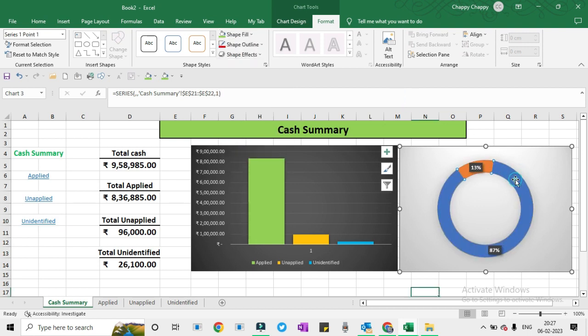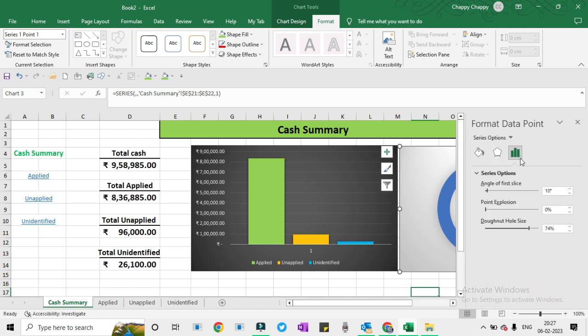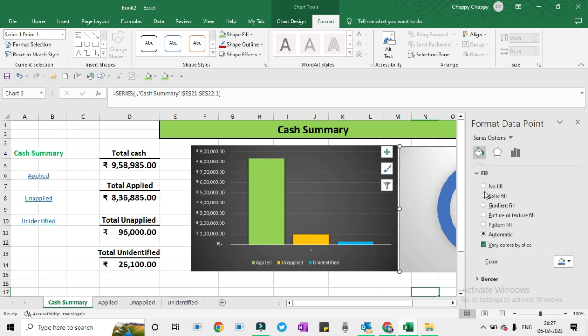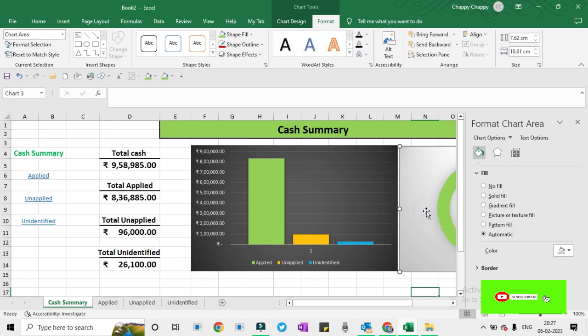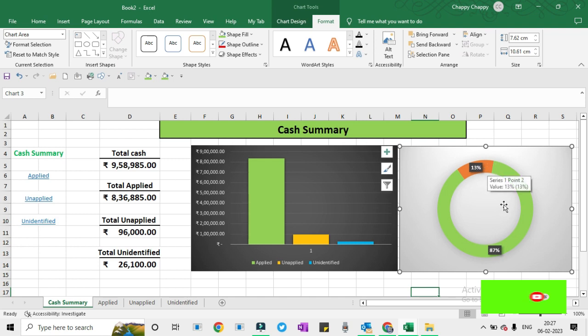Now you can see that out of the data given behind these tabs, 87% of this cash is applied and 13% represents unapplied and unidentified. So the percentage of unapplied and unidentified is 13%.